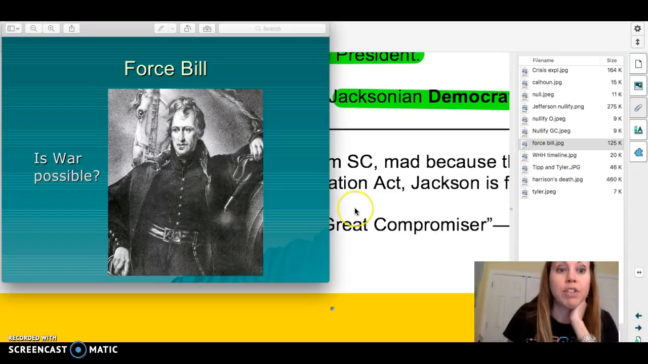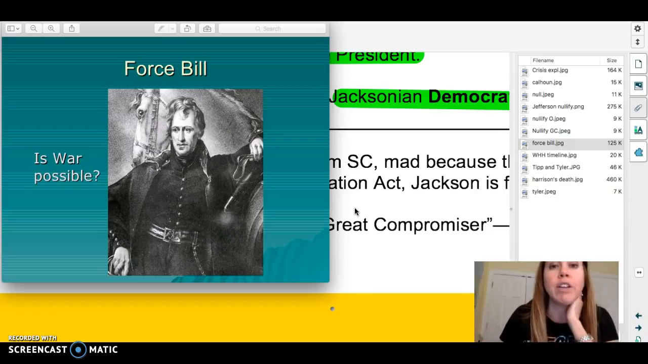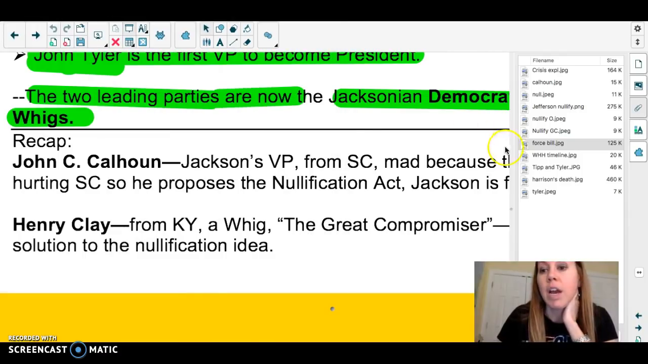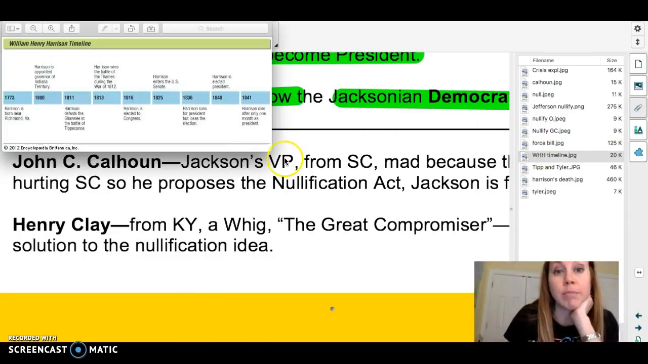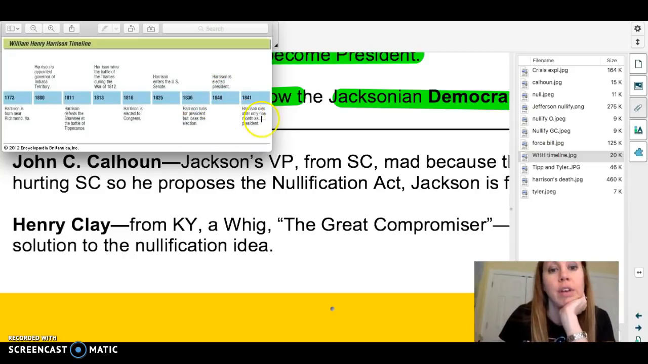The force bill, this is the one that said Jackson has the right, the president has the right to use force and to make a state comply with a congressional decision. It looked like war was on the horizon, but it's not. William Henry Harrison. Remember, I just want to point out, he's going to fight at the Battle of Tippecanoe. Remember that? Thames River, he fights there. He's elected to Congress. And then it says he's elected president and dies 1 month after being president of the United States.